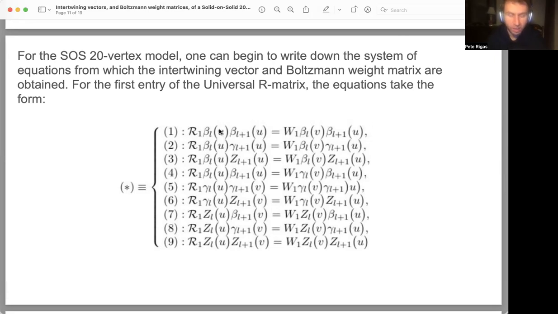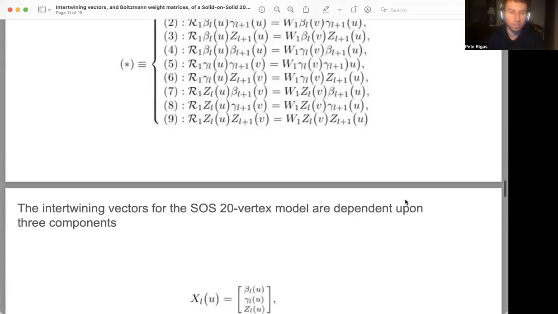And again, as I alluded to previously, on the left-hand side of all the equations of the system we have U and V, but on the right-hand side of all the equations we have V and U. So we're applying the intertwining relation, which reverses the order in which the spectral parameters U and V for the 20 vertex model over the triangular lattice are applied. And yeah, apologies again, it's a typo. It should be W sub 1 given in terms of the right-hand side of all these equations in this system of relations.